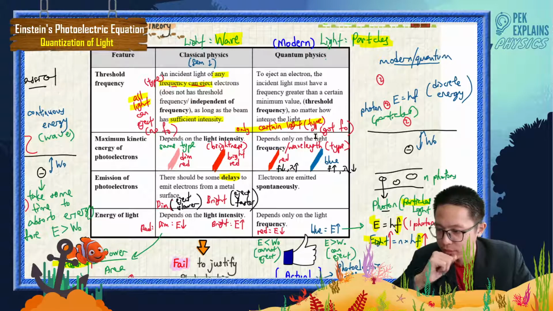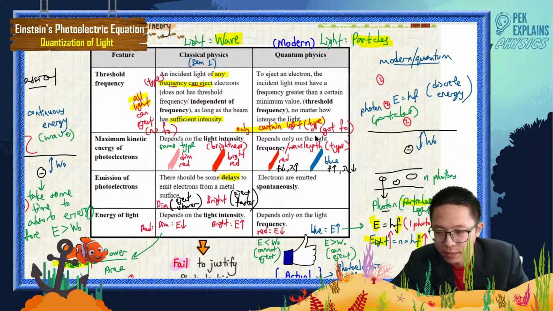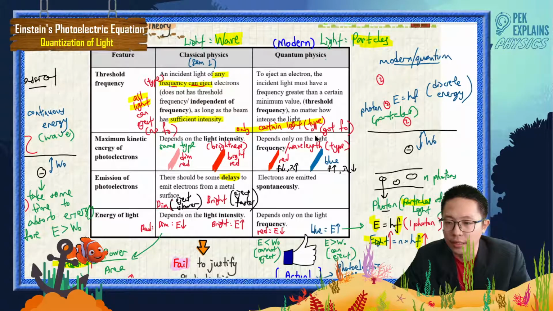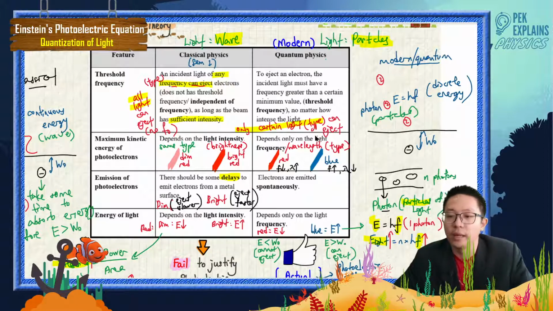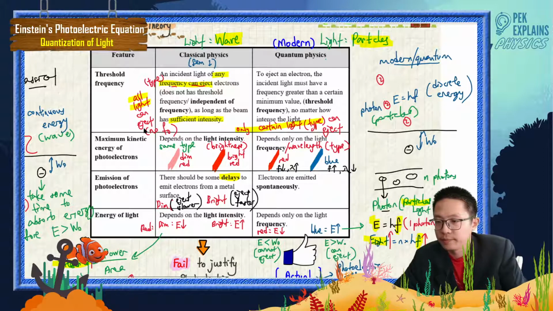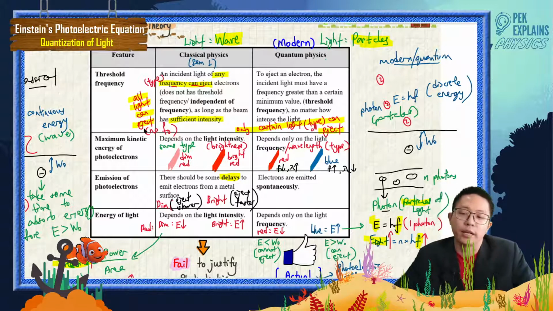So I just don't have the space to write. Only certain type of light can eject. This one, all light can eject, but this one only certain type of light can eject.